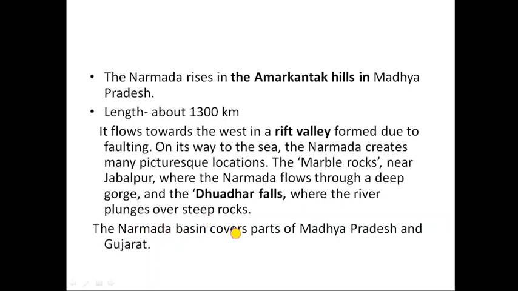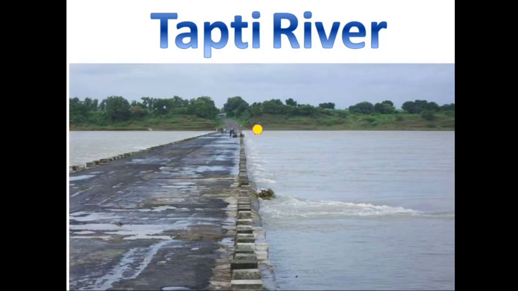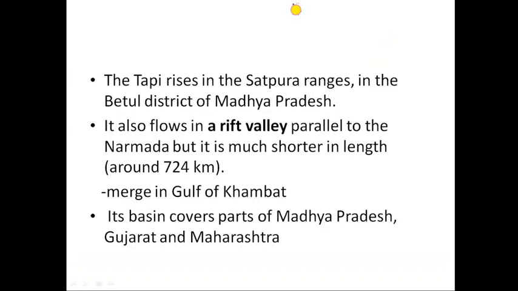So Narmada basins cover a part of Madhya Pradesh and Gujarat. Another river is the Tapti river. So Tapti rises in the Satpura range in Madhya Pradesh.